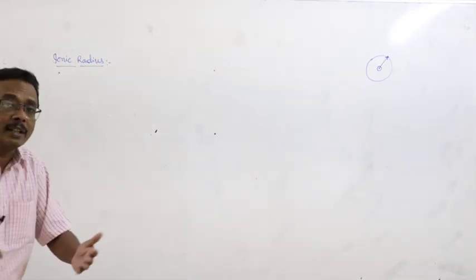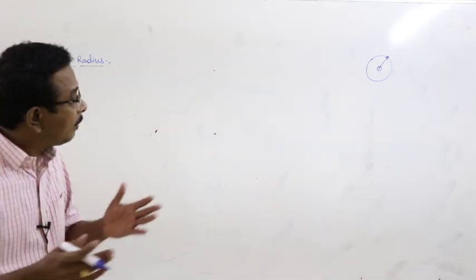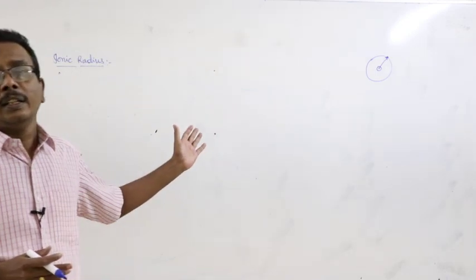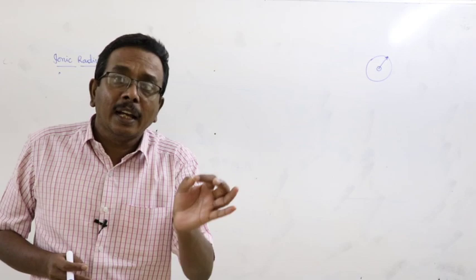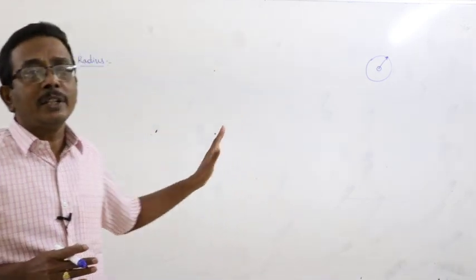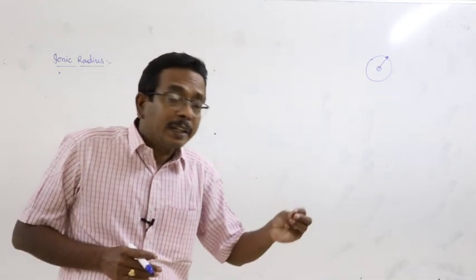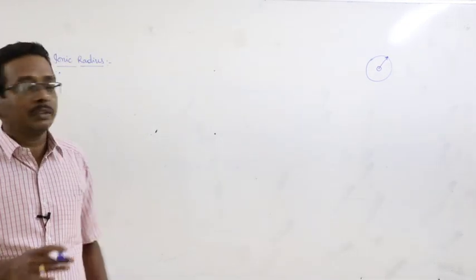How are the cations formed and how are the anions formed? You are already familiar with the formation of cations and anions from the previous classes. When an atom loses electrons, it results in the formation of a cation. When an atom gains electrons, it results in the formation of anions.